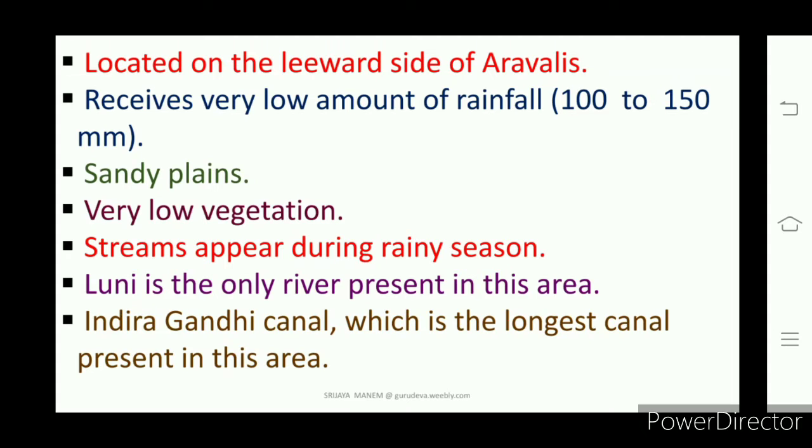Then here we find sand dunes and sandy plains. As the rainfall is very less, the vegetation is also very low.